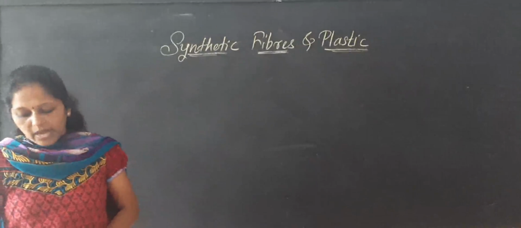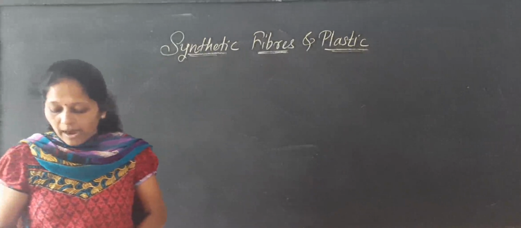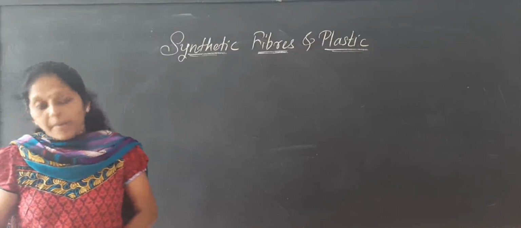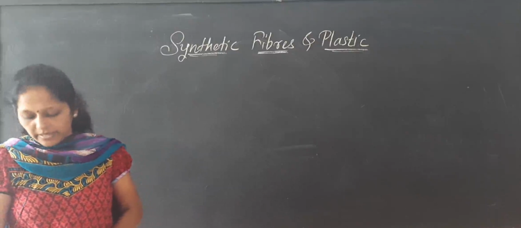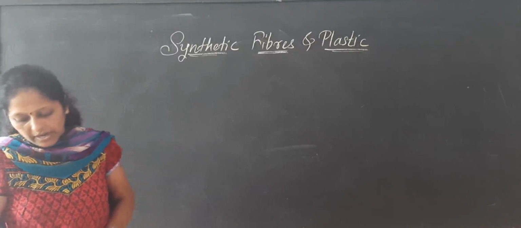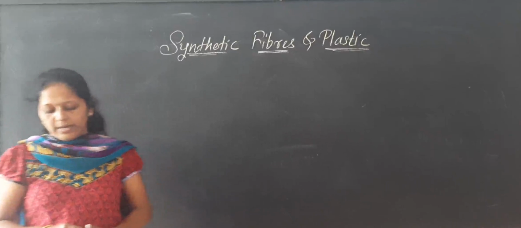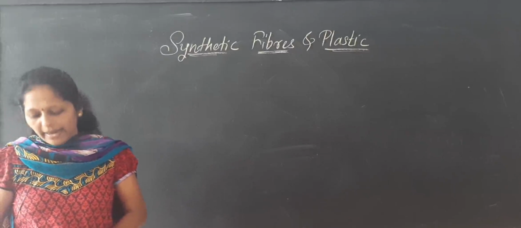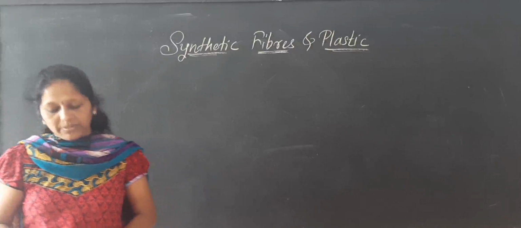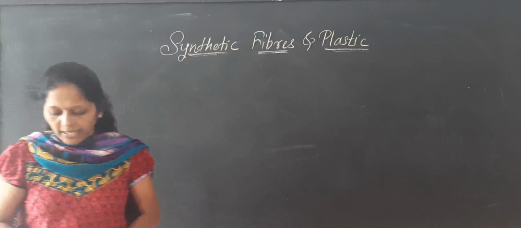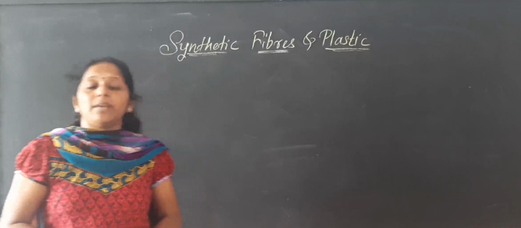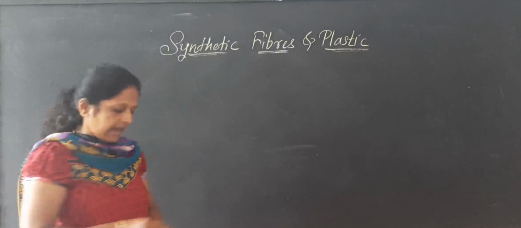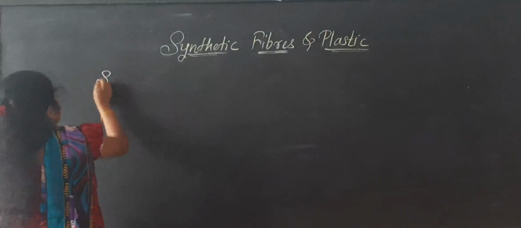Now we are learning about the artificial fibers. Which are the artificial fibers? We are going to see that in this lesson. In the previous class you learnt about fibers like cotton, wool and silk, which are obtained from plants and animals. Synthetic fibers, on the other hand, are made by human beings.